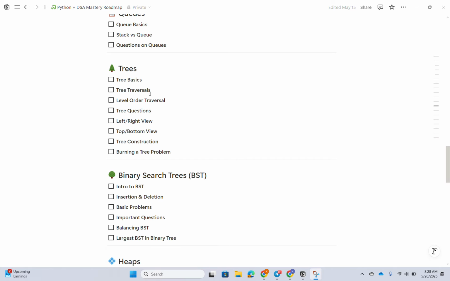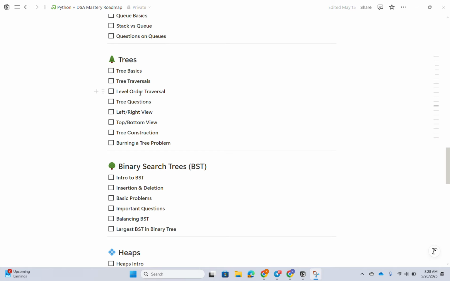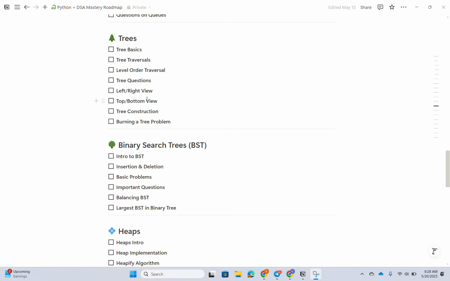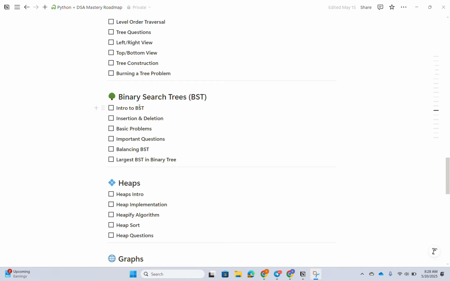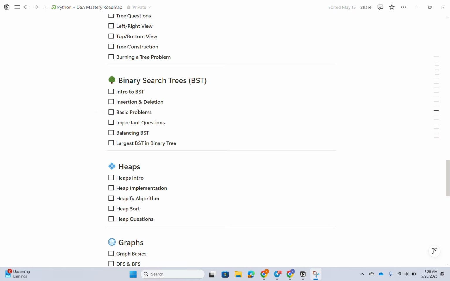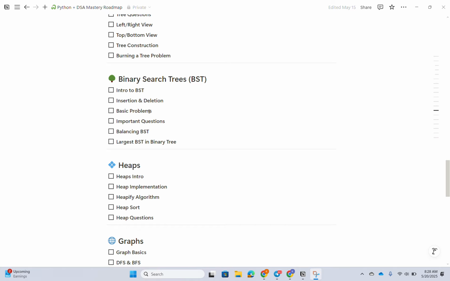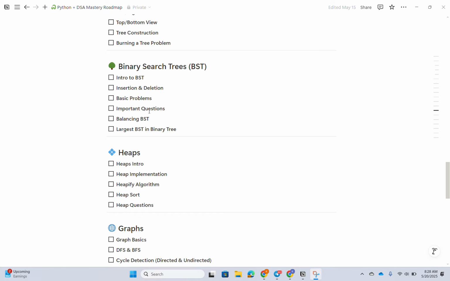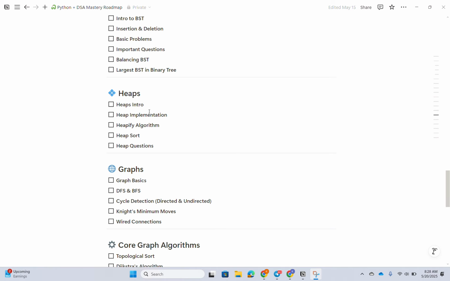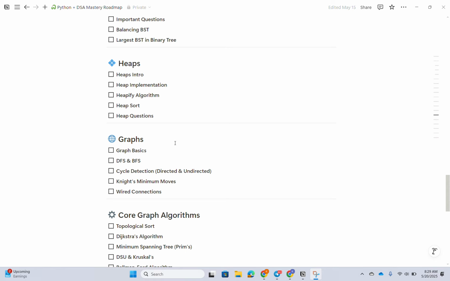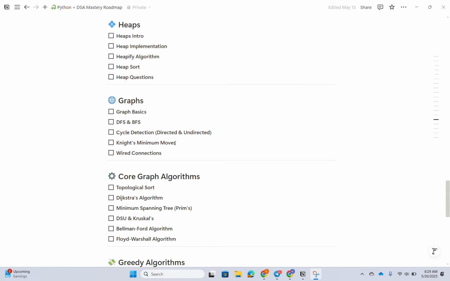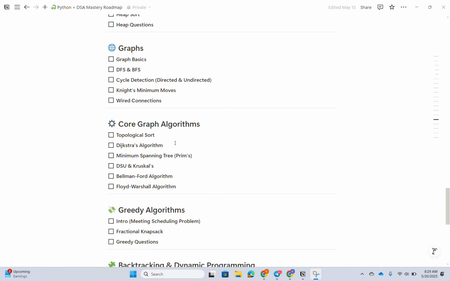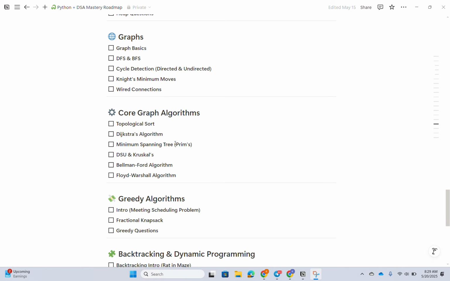And some basic questions on that. Then tree basics, nothing but tree traversal, level order, left and right view, top to bottom view, and tree construction. And BST, binary search tree: introduction to BST, insertion and deletion, basic problems on it, and how to analyze a tree. Introduction to heaps also, heaps intro and heaps implementation, the heapify algorithm.